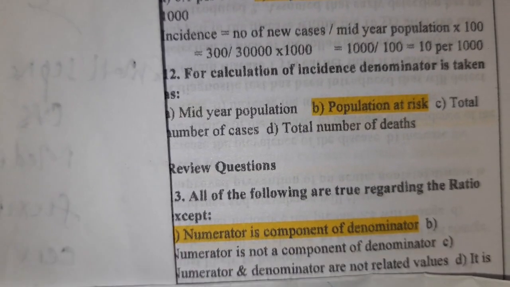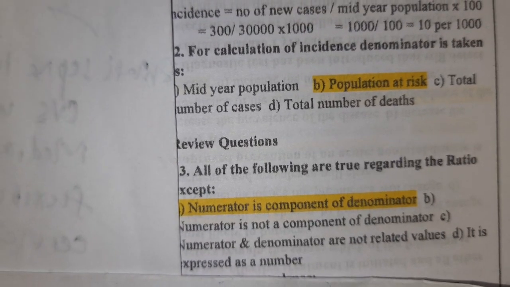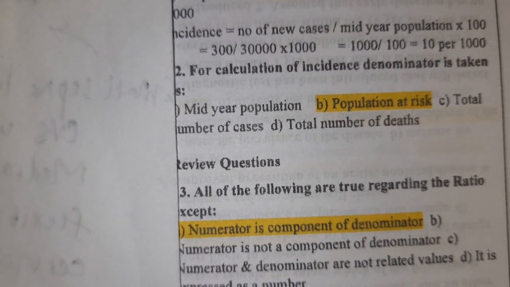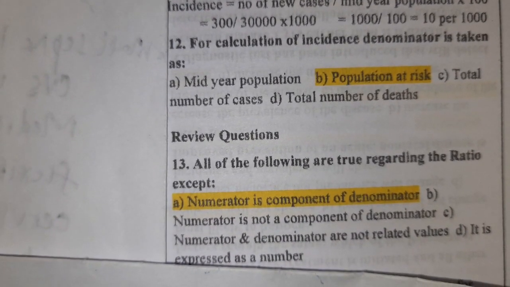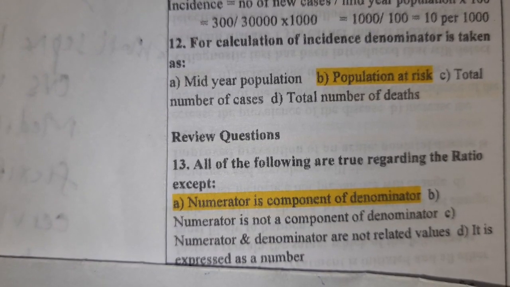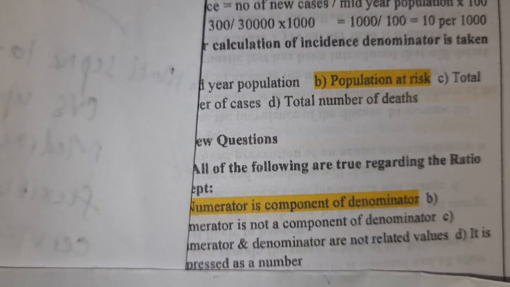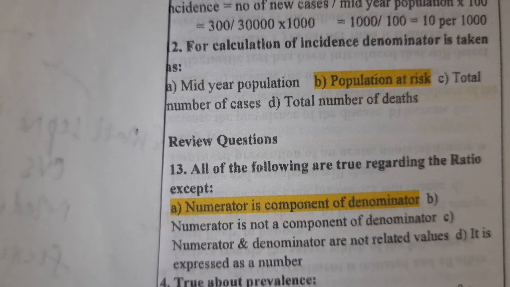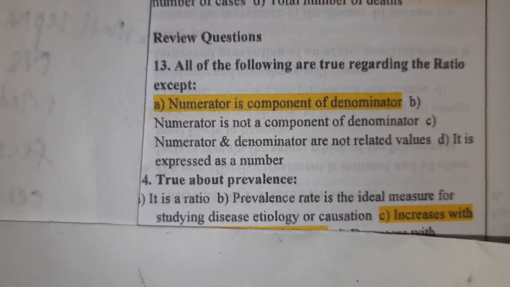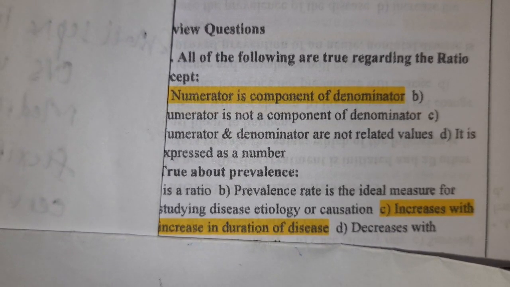Next question. All of the following are true regarding the ratio except: numerator is a component of denominator. This is false. Actually, in ratio, numerator is not a component of denominator, and numerator and denominator are not at all related. Then, next question. True about prevalence is: prevalence increases with increase in duration of disease.